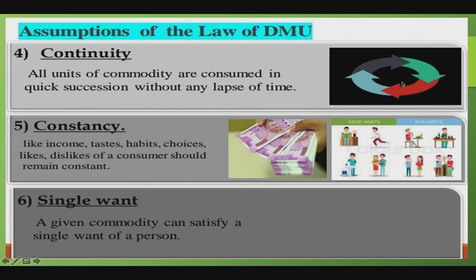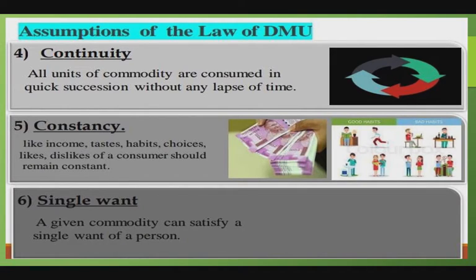It is assumed that the commodity is consumed in quick succession, without any lapse of time, without any gap between two consecutive units. If a considerable time interval exists between the consumption of successive units, marginal utility will not diminish.